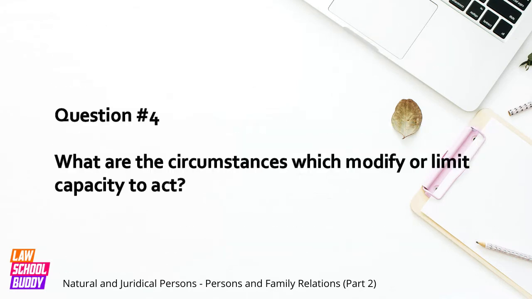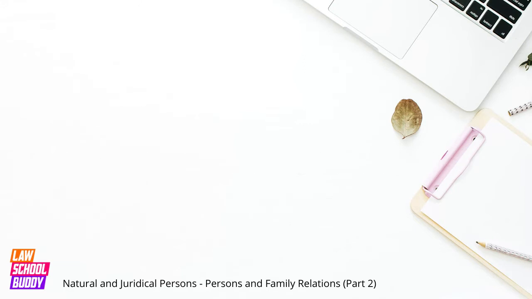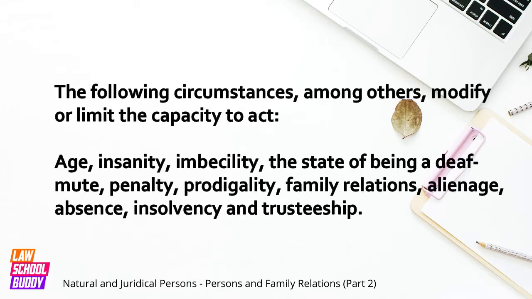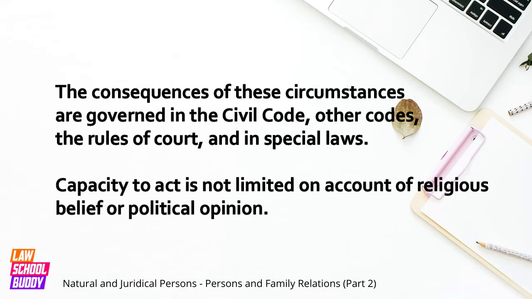Question number 4. What are the circumstances which modify or limit capacity to act? The following circumstances, among others, modify or limit the capacity to act: age, insanity, imbecility, the state of being a deaf-mute, penalty, prodigality, family relations, alienage, absence, insolvency, and trusteeship. The consequences of these circumstances are governed in the Civil Code, other codes, the Rules of Court, and in special laws. Capacity to act is not limited on account of religious belief or political opinion.